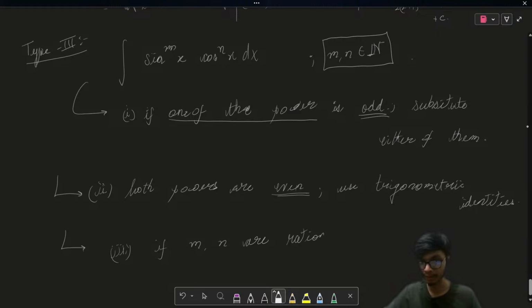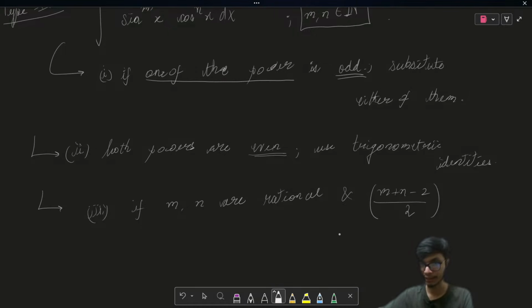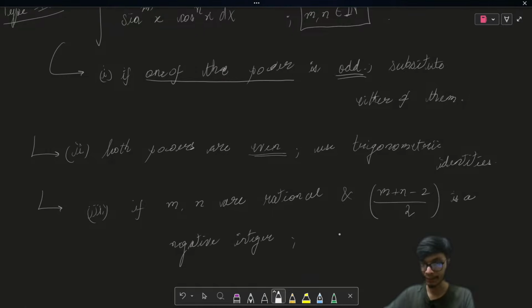First of all, I was talking about when n and m belong to natural numbers. Now if m and n are rational numbers, and m plus n minus 2, divided by 2, is a negative integer, then the substitution is very different.